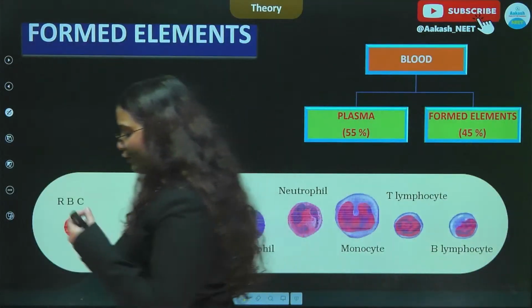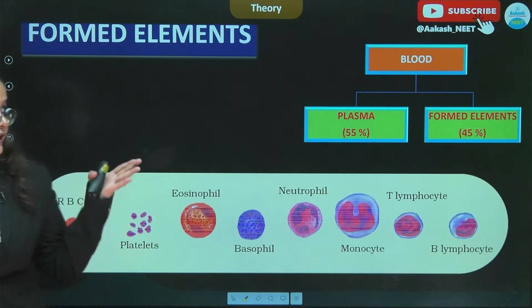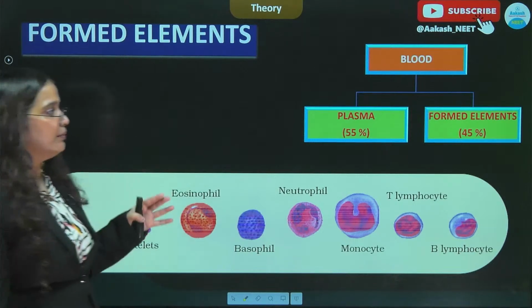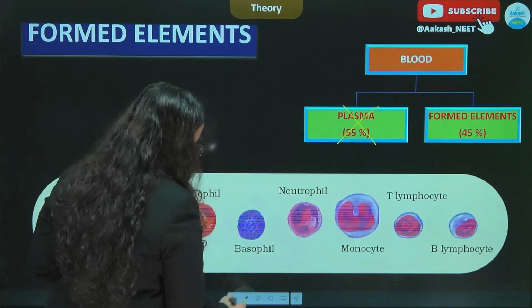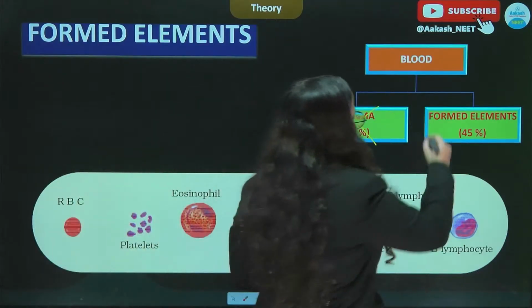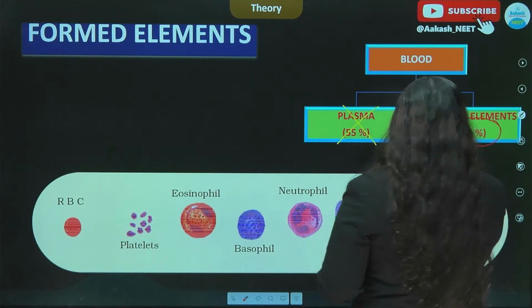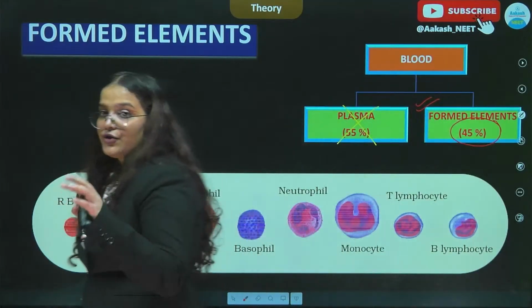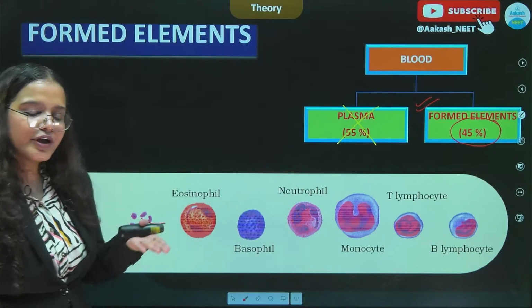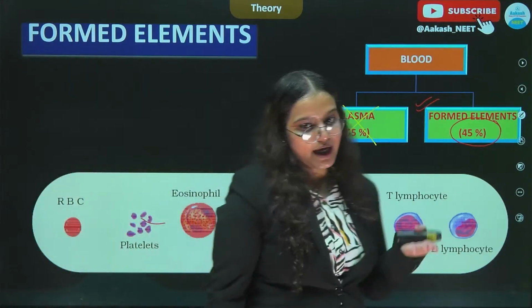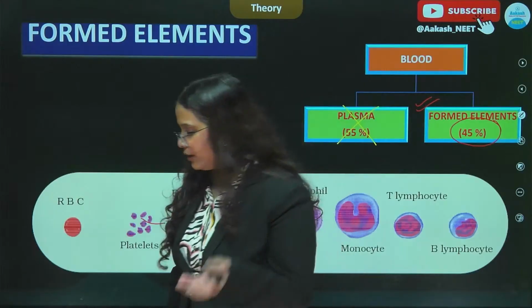Alright. So now we move on to our another portion of the blood. Plasma हमने already discuss कर लिया. Now we are moving on to our formed elements, which comprise 45% of the component of the blood. Okay, I can see Niranjan Haldar has given the right answer. You are absolutely correct, Niranjan Haldar, very good.